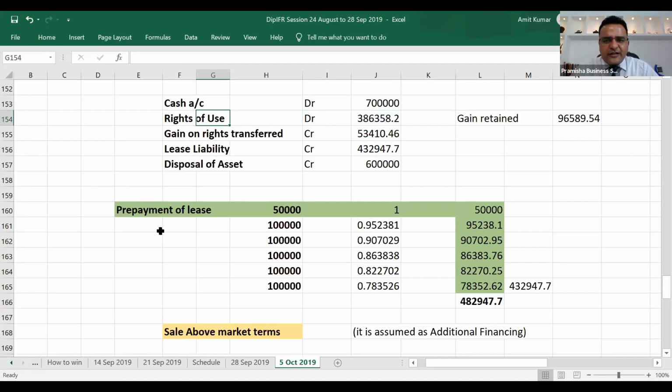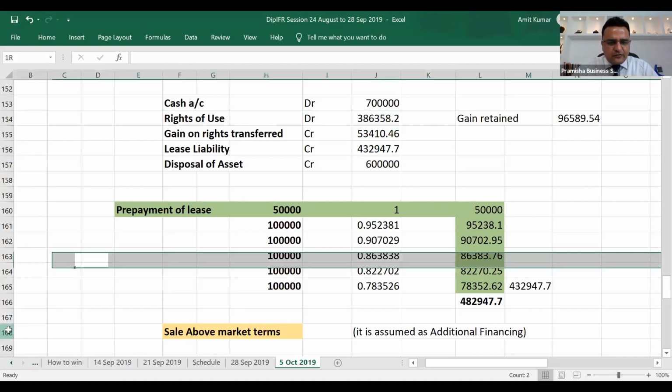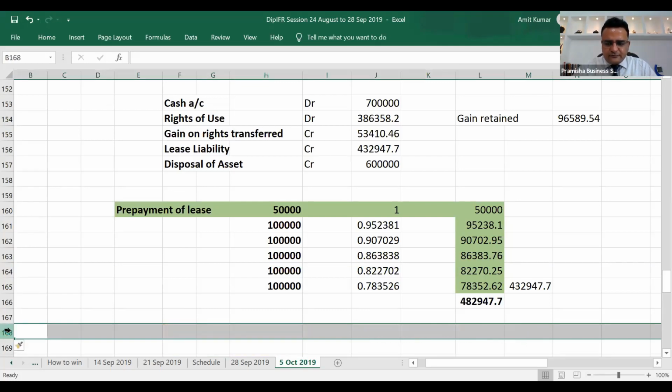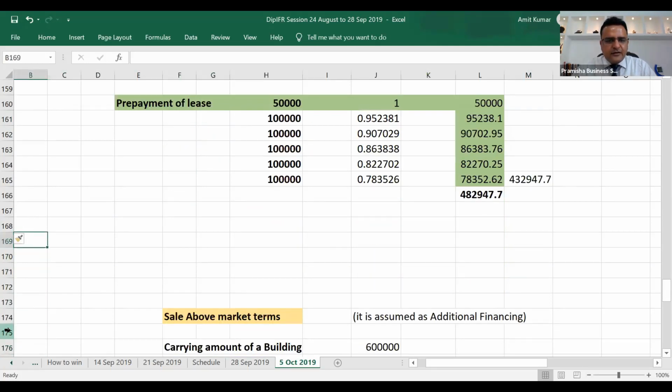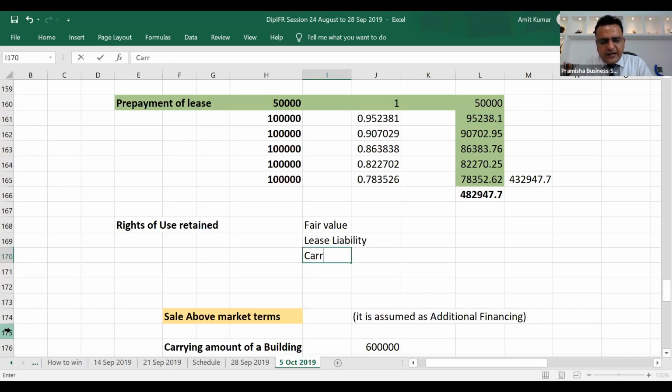The right of use retained is in relation to the right of use retained. For knowing the right of use retained, we'll need the fair value, we'll need the lease liability for retaining this right, and we'll need the carrying amount.